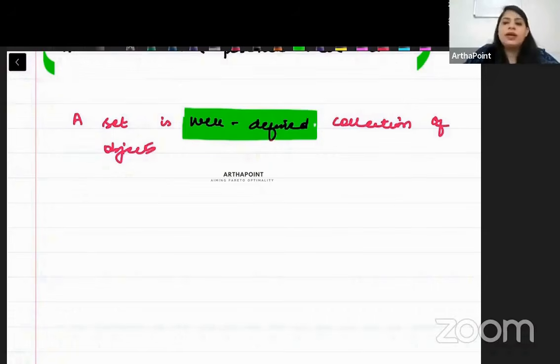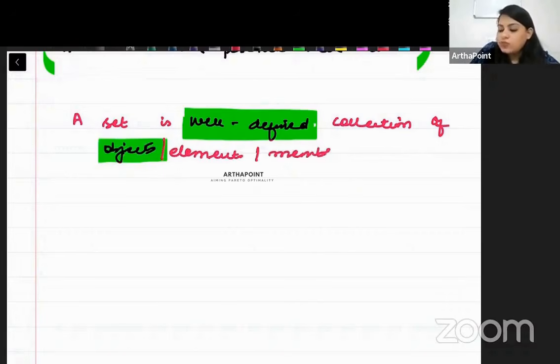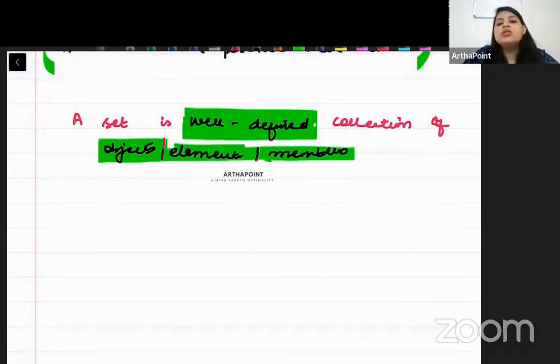Second thing that I want to highlight. Object की जगह पे many books will use elements. Many books will use members. Objects, elements, members, these are all synonymous to each other. इन सबका एक ही मतलब है. They are not different things. They are the same thing. So please understand that object, element, and member are synonymous to each other.